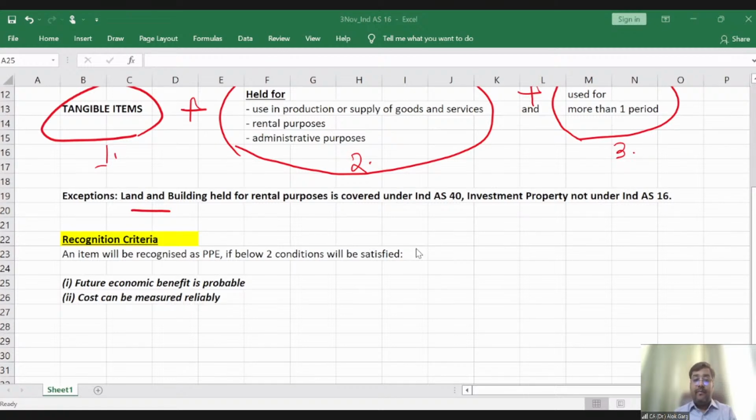Are you getting me? Friends, this recognition criteria is the same for initial cost as well as subsequent cost. You remember in my agenda slide, I talked about the initial cost and subsequent cost. Like I have done a major expenditure on the truck. So the recognition condition is the same for initial cost as well as subsequent cost.